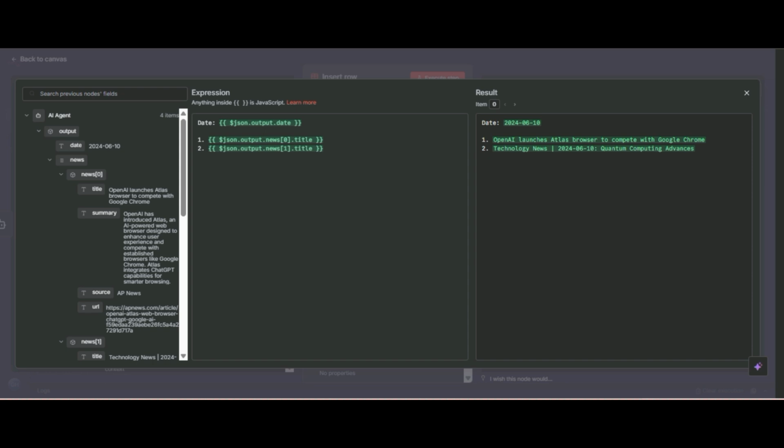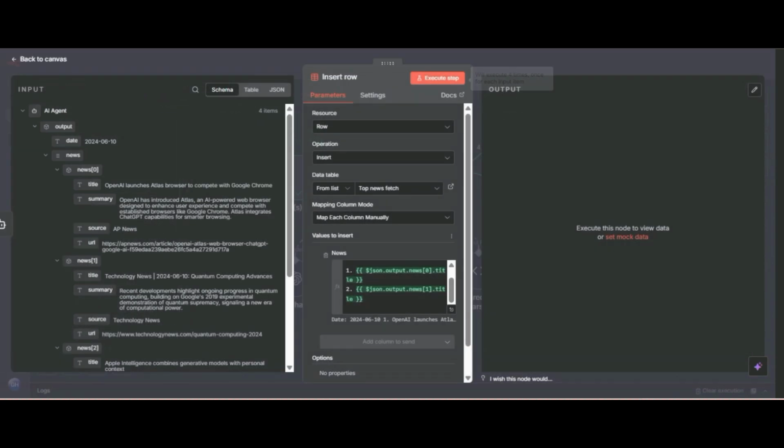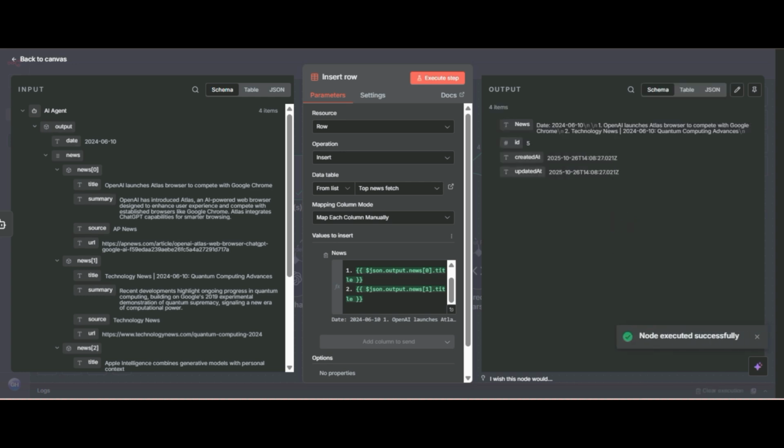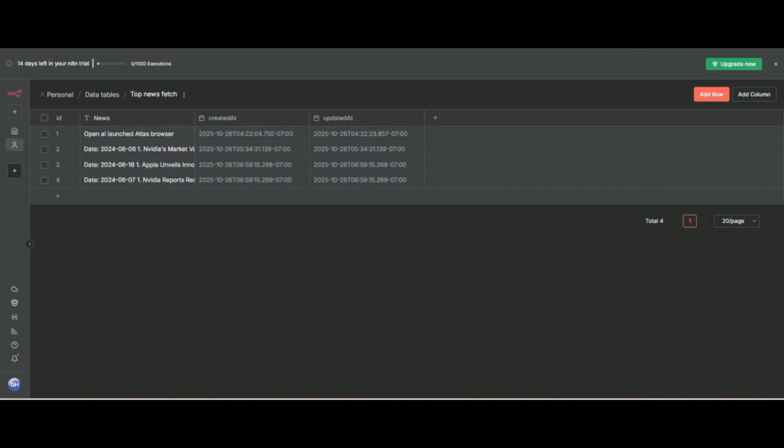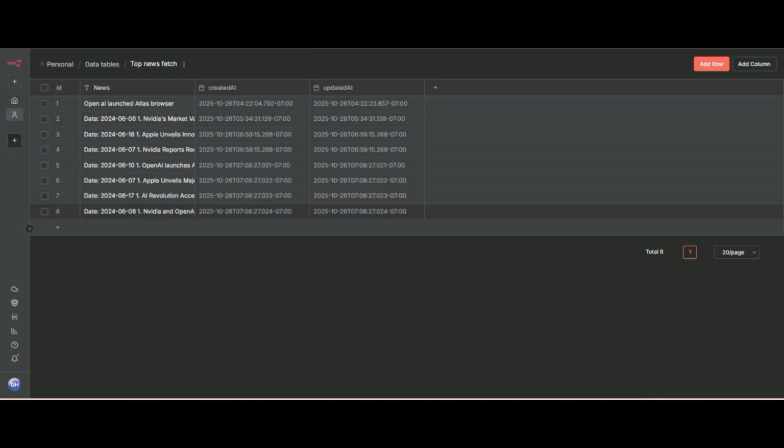I don't retrieve the URL or summary. You can do this, it's up to you. And I will execute this. Now it has successfully updated our data table. So I will save it and let's check it. Now you can see it has successfully updated our data table.